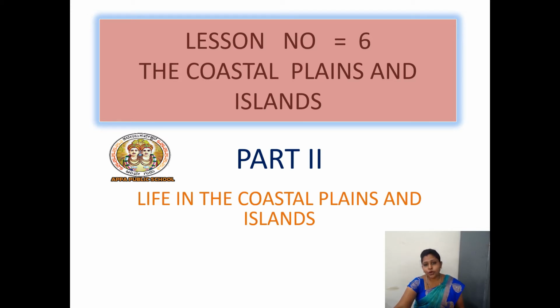And moving on to eastern coastal plain. Eastern coastal plain lies in between Eastern Ghats and Bay of Bengal. It starts from West Bengal and it is divided into two parts.